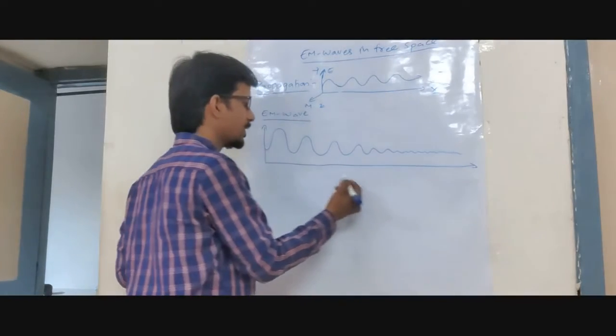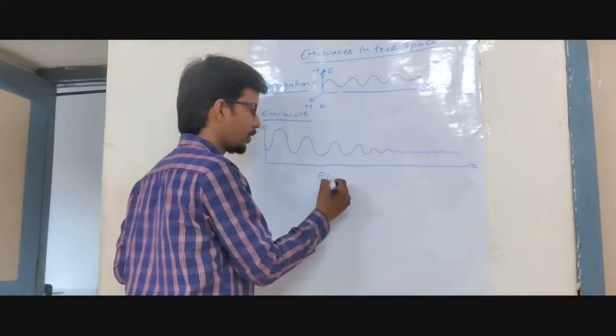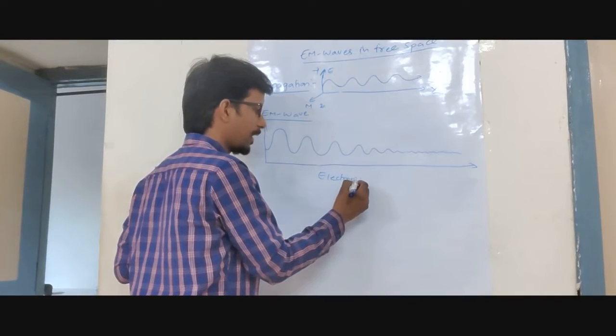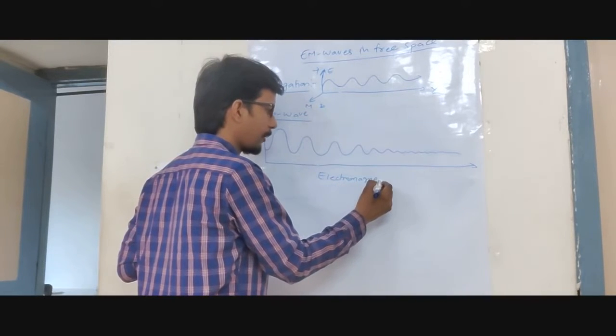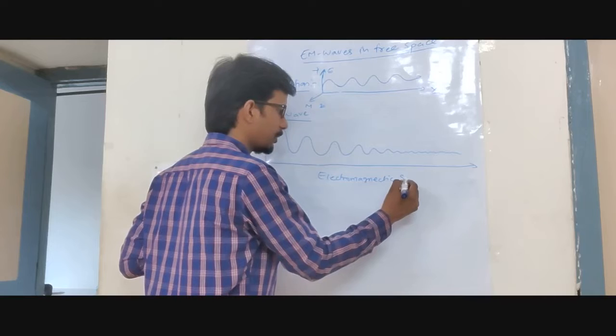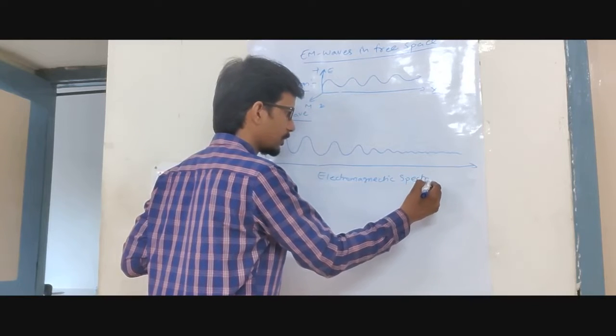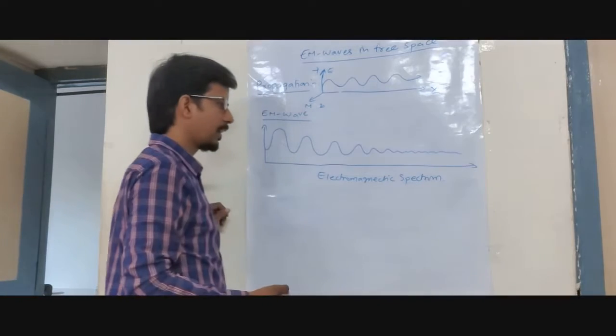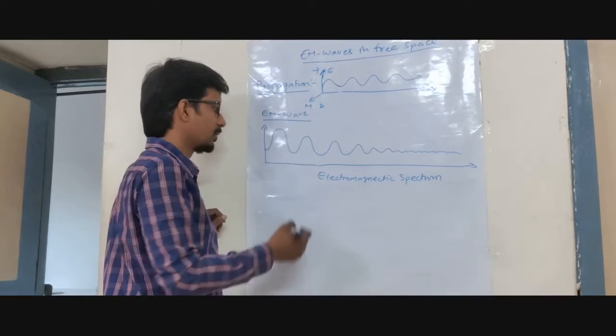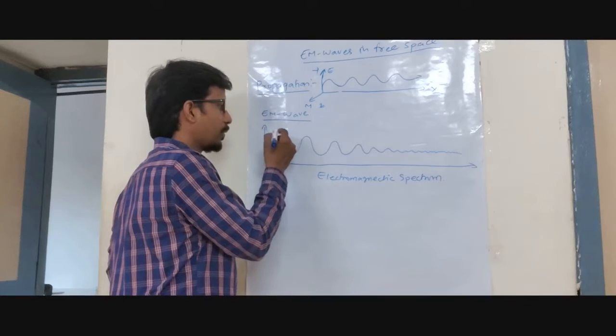So the entire range, what is this called? Electromagnetic spectrum. Understood? Here we have the amplitude.